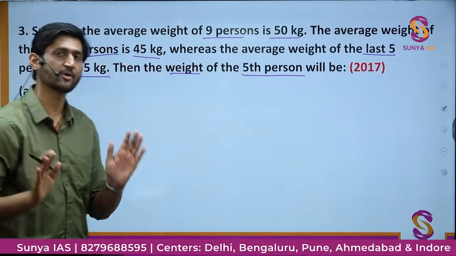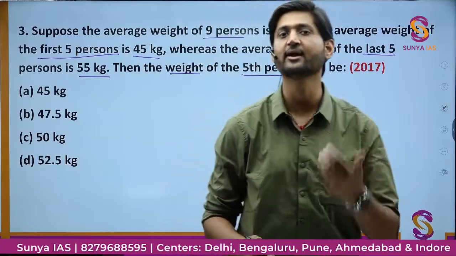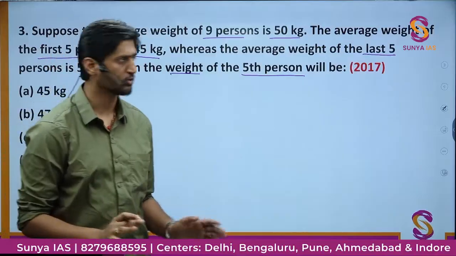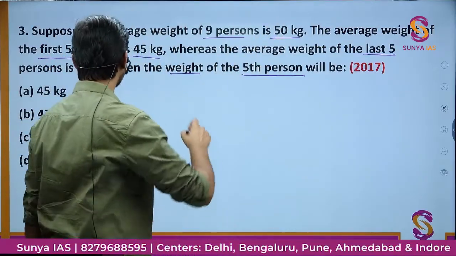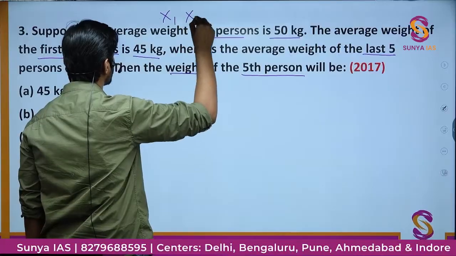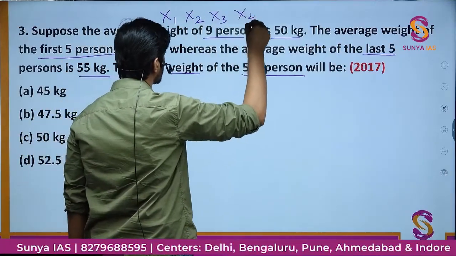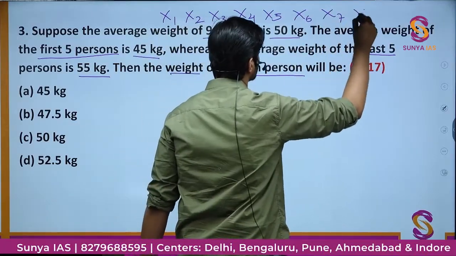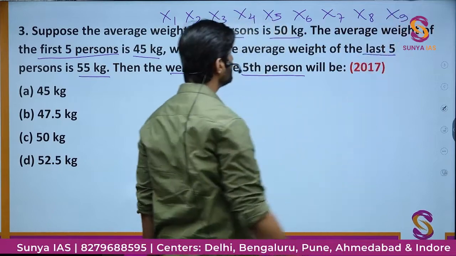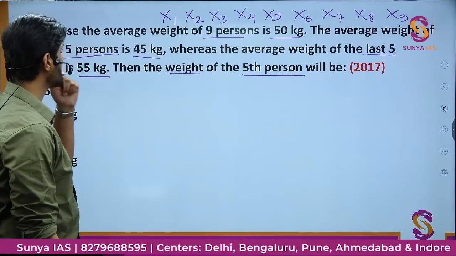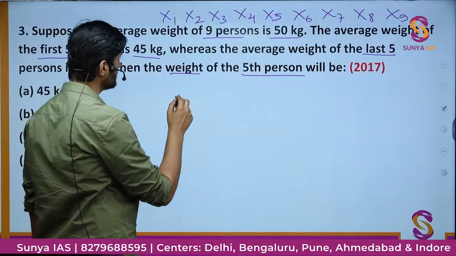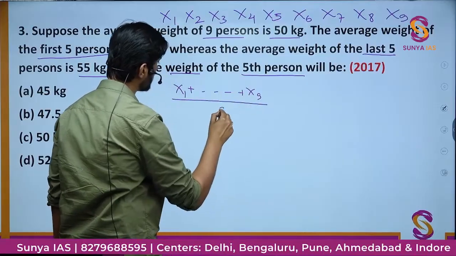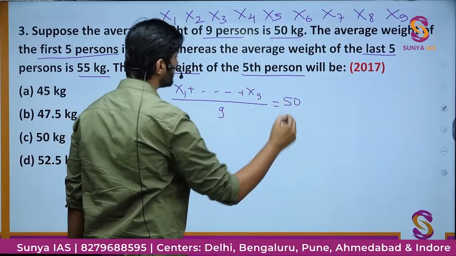The basic understanding of the question is that there are 9 people we are talking about. So let us try to name those 9 people. Let us call them X1, X2, X3, X4, X5, X6, X7, X8 and X9. It is given that their average weight is 50 kg. So from X1 until X9, the average weight of these 9 people is 50 kg.